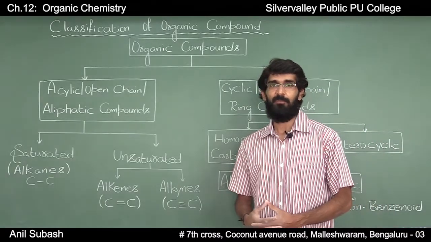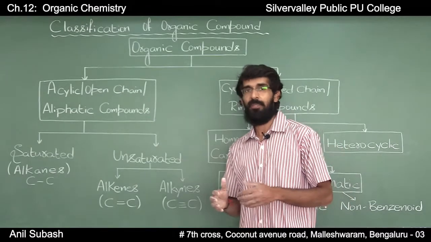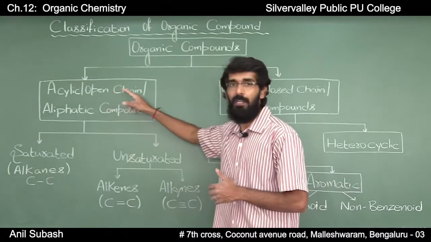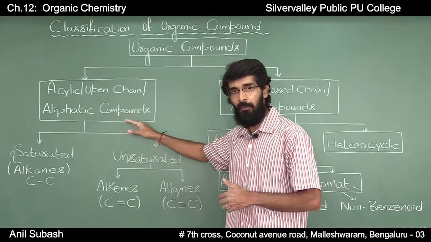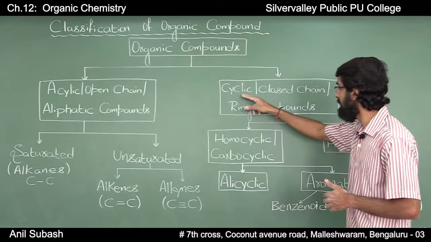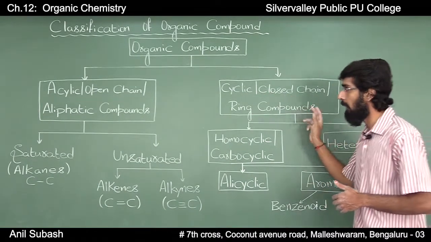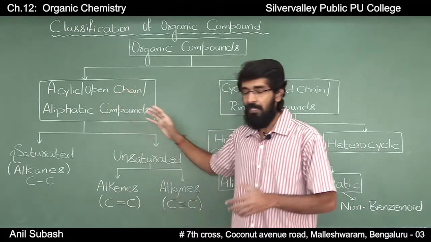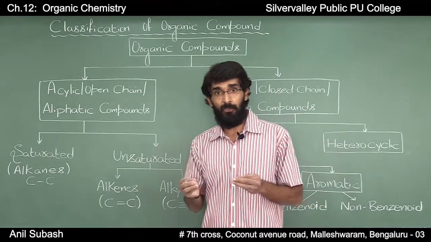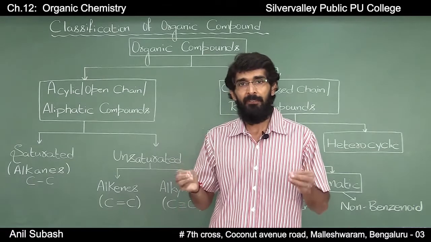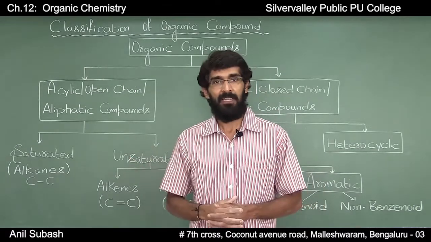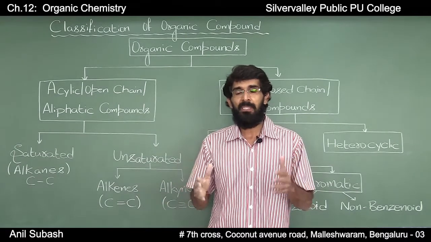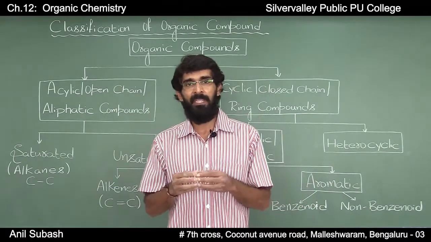Classification of organic compounds. Organic compounds are broadly classified into two types: alicyclic or open chain or aliphatic compounds, and cyclic or closed chain or ring compounds. Alicyclic or open chain or aliphatic compounds are those which have an open chain of carbon atoms, and this open chain may be a straight chain or it may be branched.